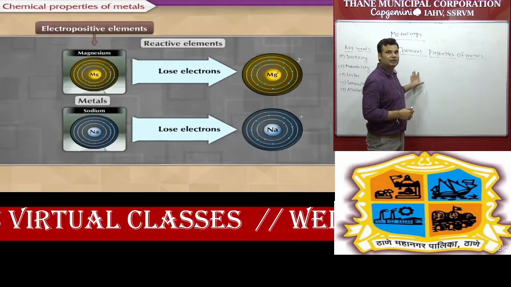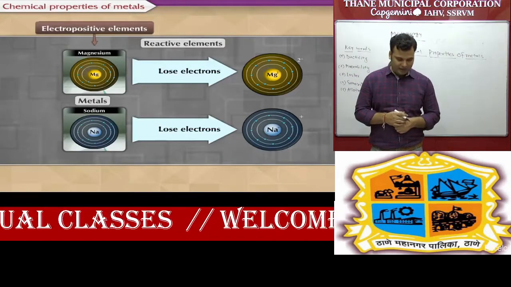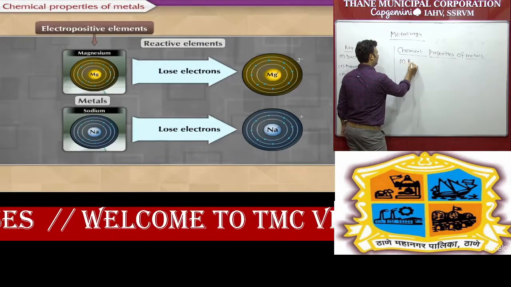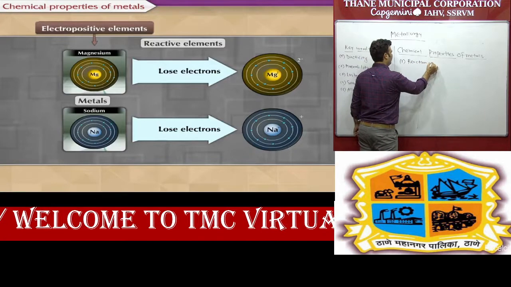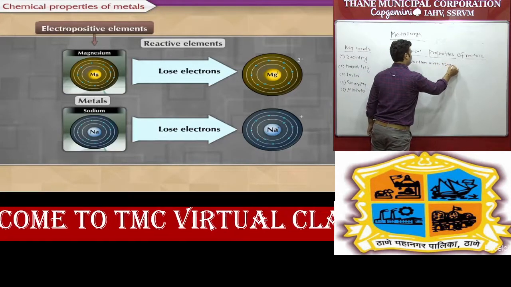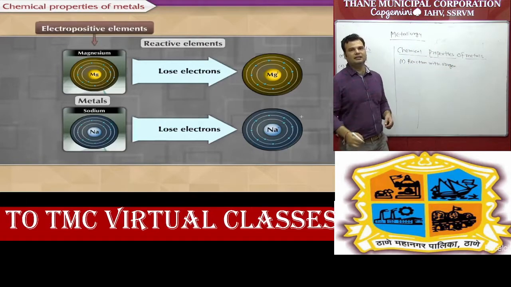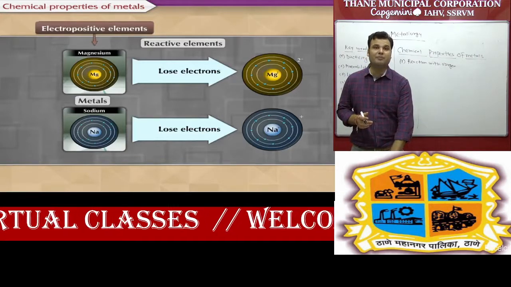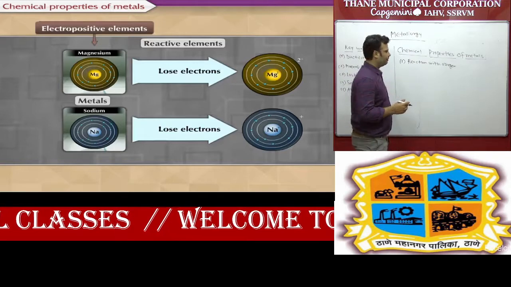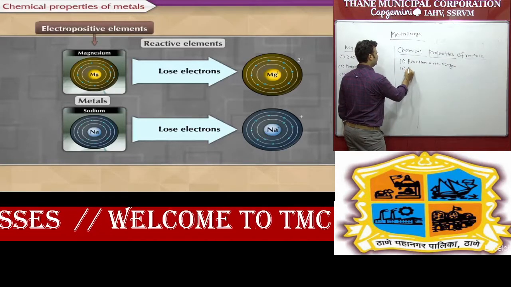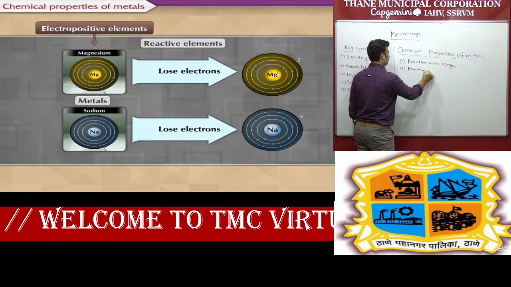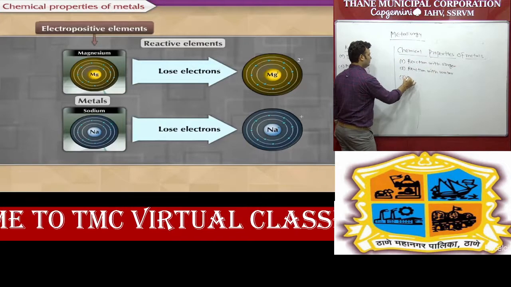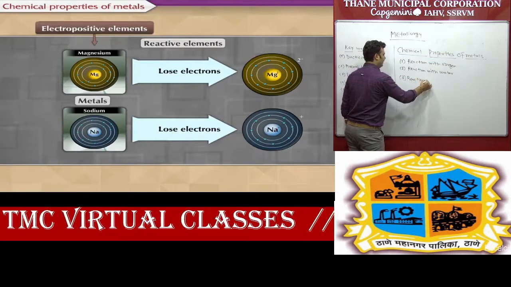So in this part we have to discuss first, what happens when metals react with oxygen. First one is reaction with oxygen. Next part we have to discuss in this chapter, what happens when metals react with water. And third, reaction with acid.